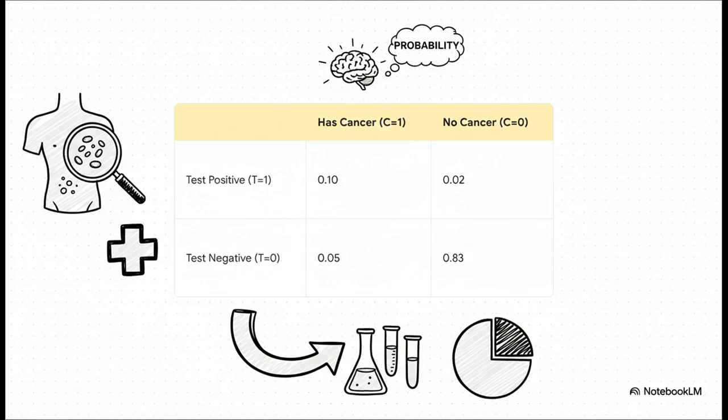And look at that. This tells us that a positive test result boosts the probability of having cancer from a baseline of 15% all the way up to over 83%. That new piece of information dramatically changes the odds.